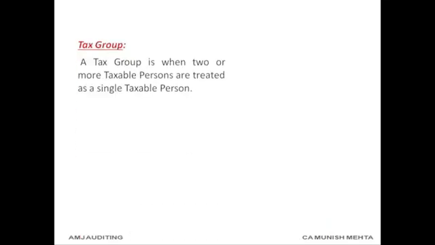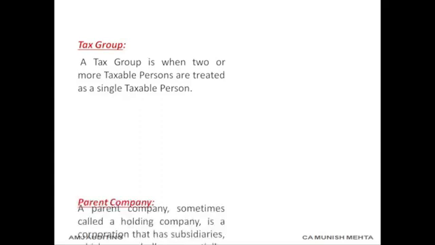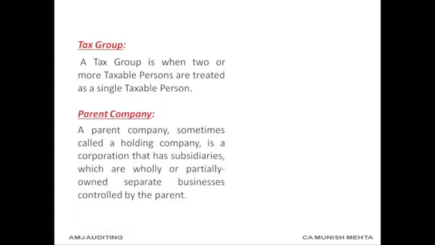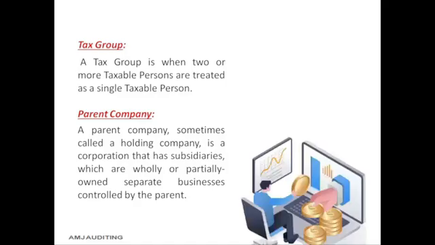Tax group. A tax group is when two or more taxable persons are treated as a single taxable person. Parent company. The parent company, sometimes called a holding company, is a corporation that has subsidiaries, which are wholly or partially owned separate businesses controlled by the parent.